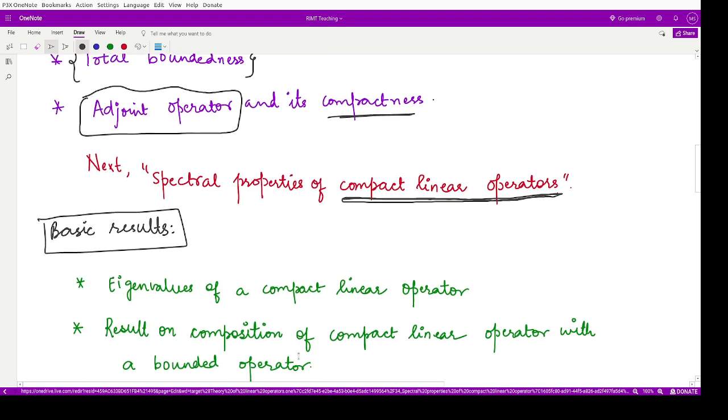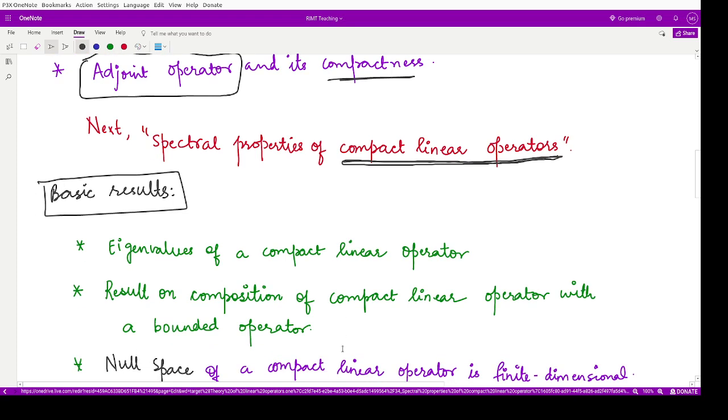Then there's a result on composition of a compact linear operator with a bounded operator. So we'll see what happens when we compose a compact linear operator with a bounded operator. Is it also compact, or what other condition do we require in order for this operator to be compact?